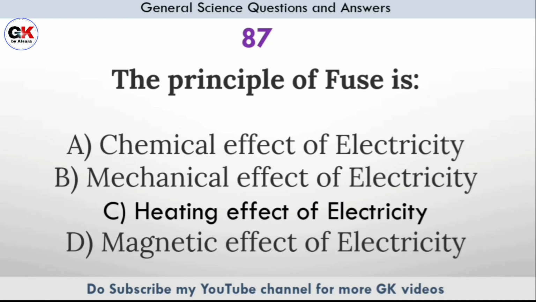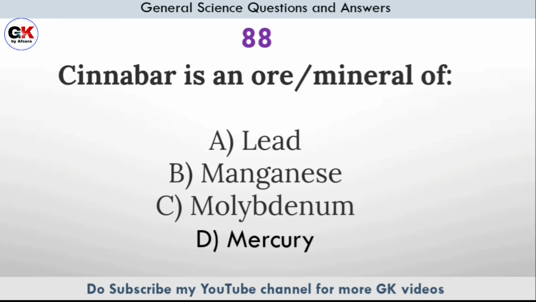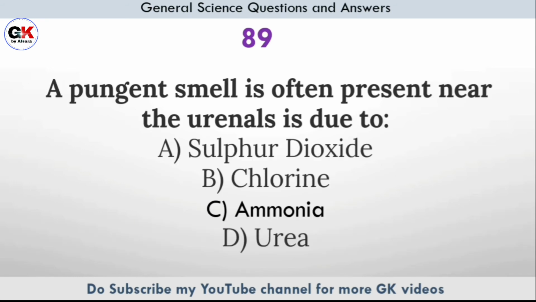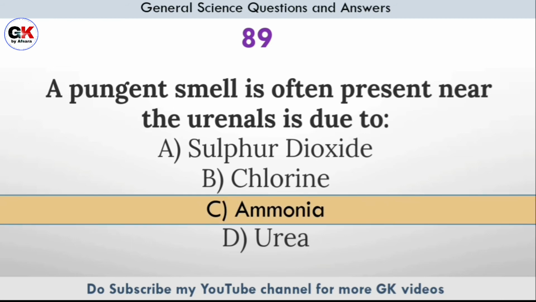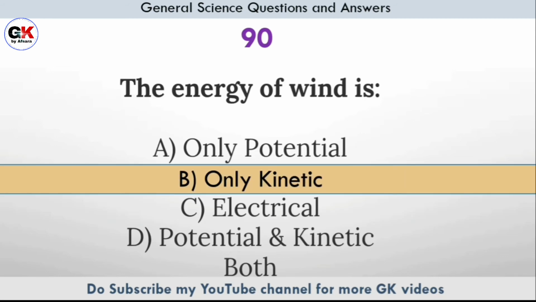The principle of fuse is. Answer option C, heating effect of electricity. Cinnabar is an ore mineral of. Answer option D, mercury. A pungent smell is often present near the urinals is due to. Answer option C, ammonia. The energy of wind is. Answer option B, only kinetic.